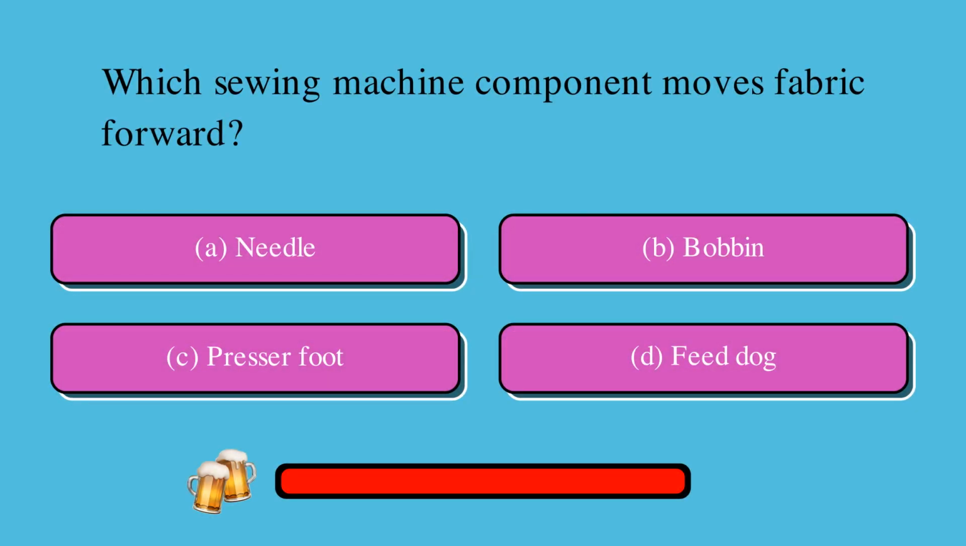Which sewing machine component moves fabric forward? Is it A, needle, B, bobbin, C, presser foot, or D, feed dog? The correct answer is D, feed dog.